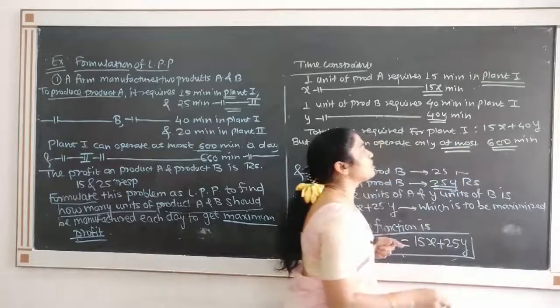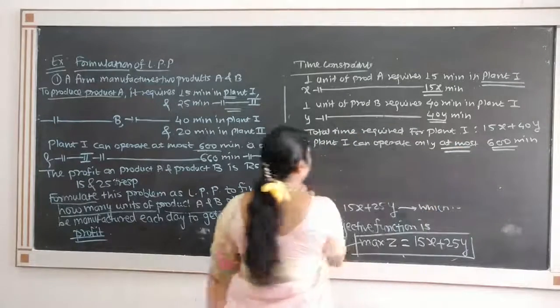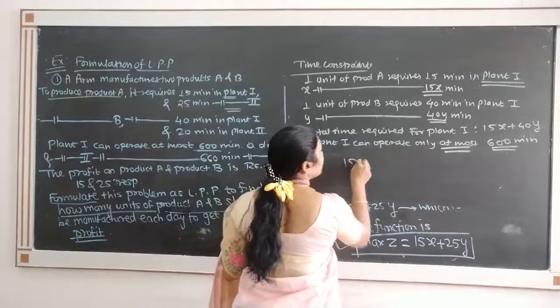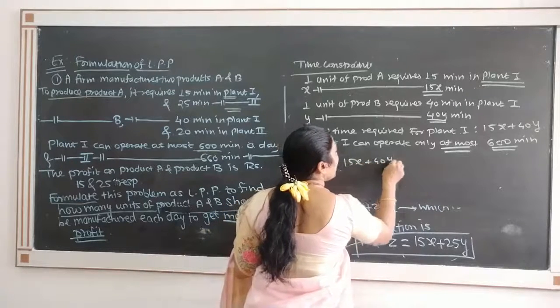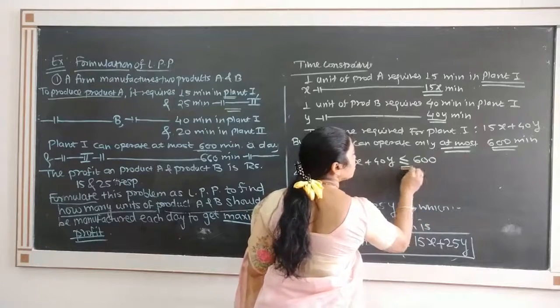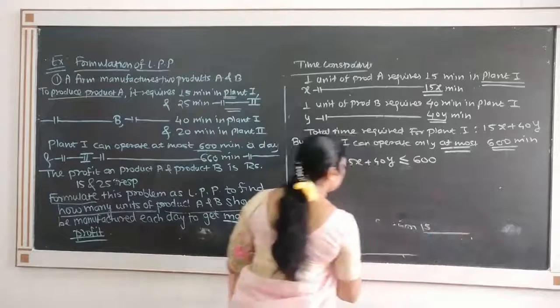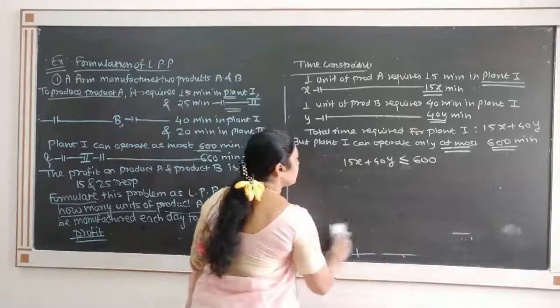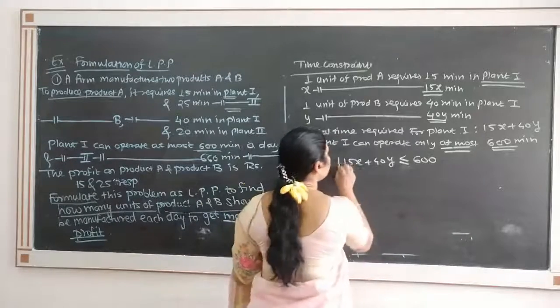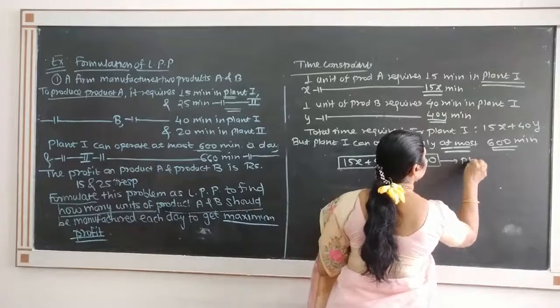Because it is at the most 600 minutes, we have the constraint 15x plus 40y less than or equal to 600. Because it is at the most, we get the condition less than or equal to. This is the first constraint due to plant 1.